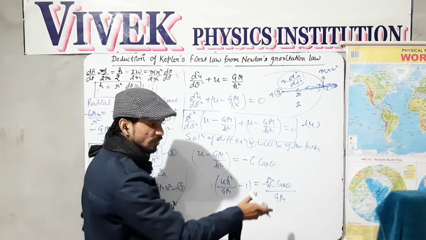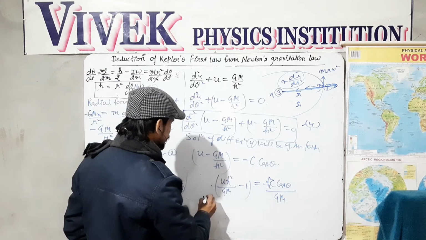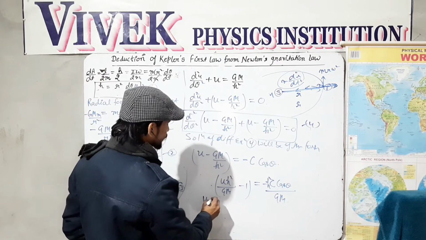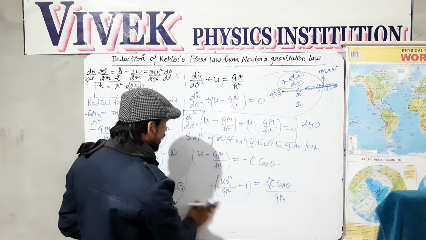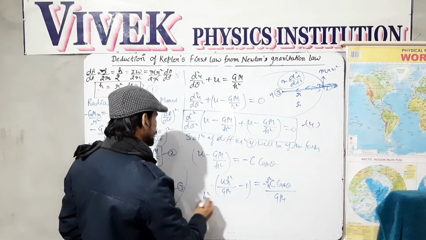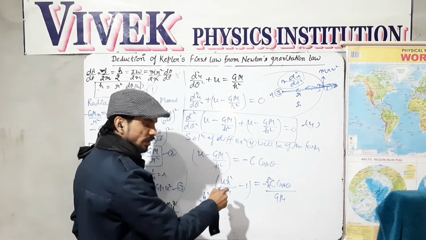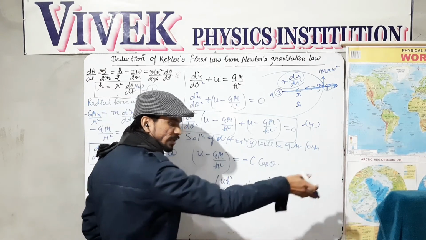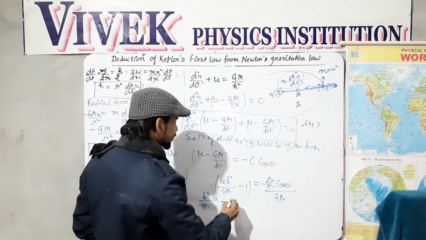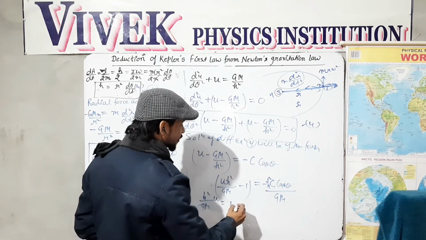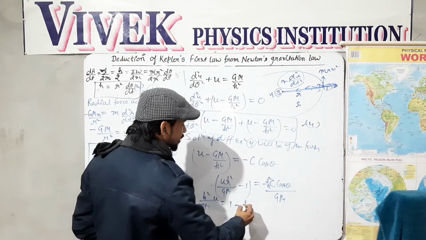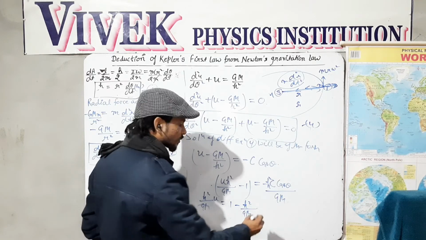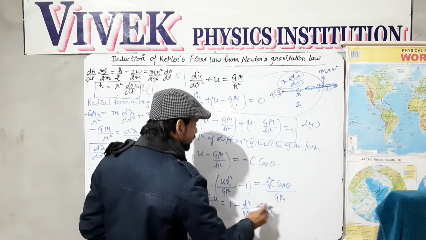Okay, now this can also be written as h square over gm, and multiplied by u. Okay, this minus 1 can be taken to this side, so this will be plus 1, and this will be minus h square divided by gm and c cos theta.